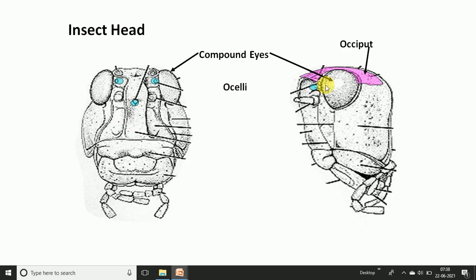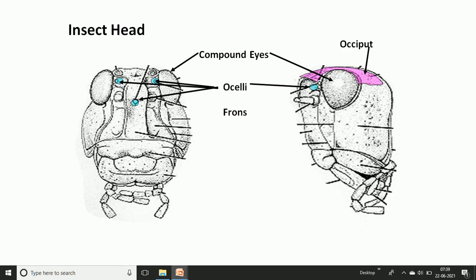In the lateral view we see a single one, but in the frontal view we see 3 in a triangle form. These are the ocelli, also commonly called simple eyes.